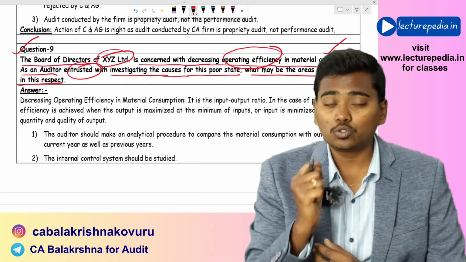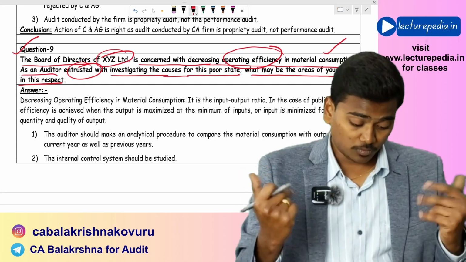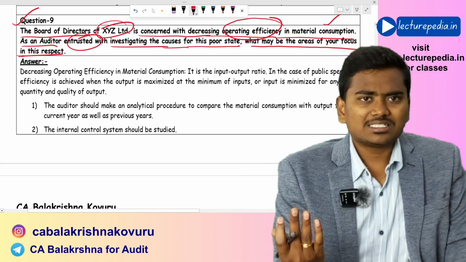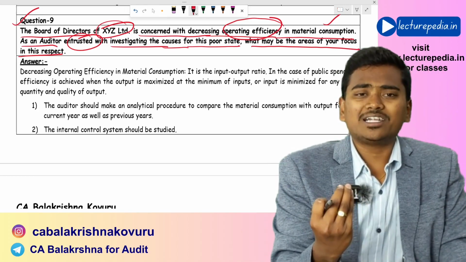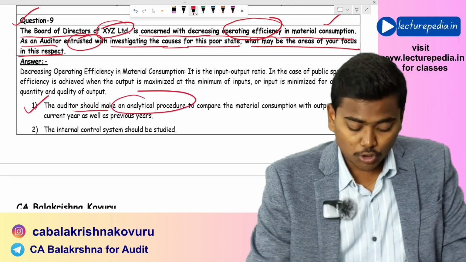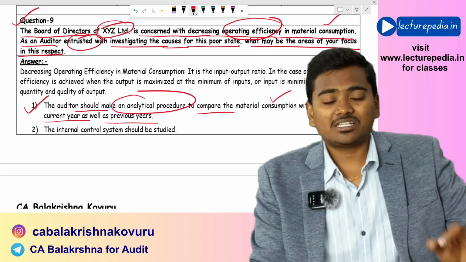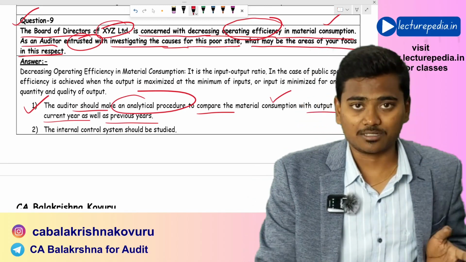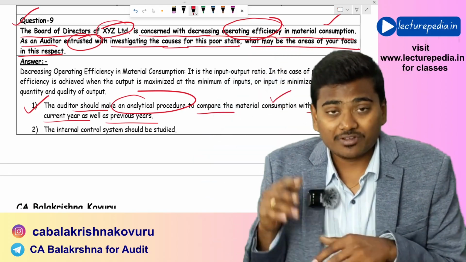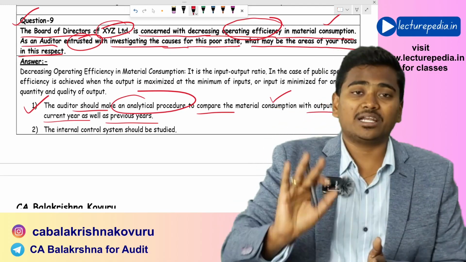So to identify the causes for this, the company has appointed you as an auditor. Now, what are the areas that you will verify? Basically, you can say that this audit is related to efficiency. Here the auditor should make analytical procedures to compare the material consumption with output for the current year as well as the previous year. First of all, the auditor needs to compare the input output ratio of the previous year with the input output ratio of the current year, whether there is any decrease when compared to the previous year. This type of analysis has to be done primarily by the auditor.